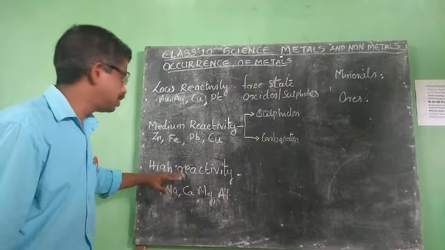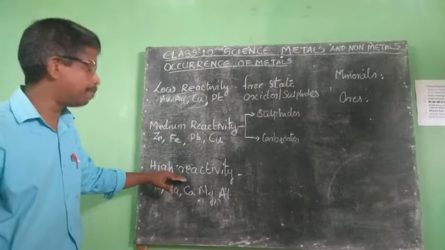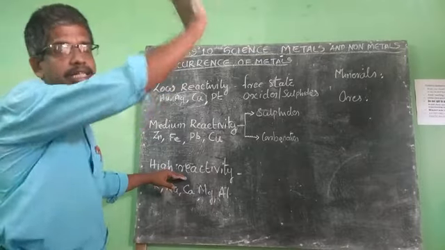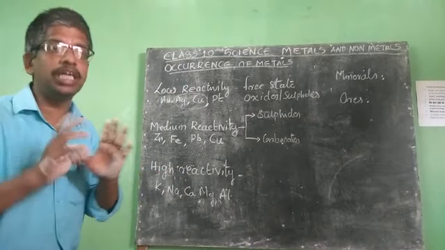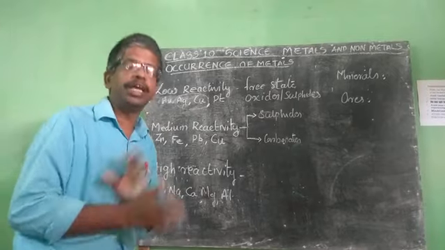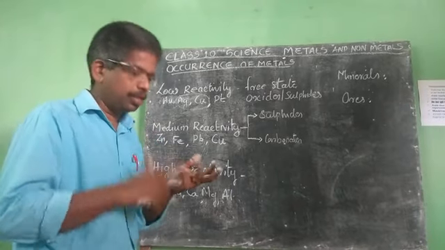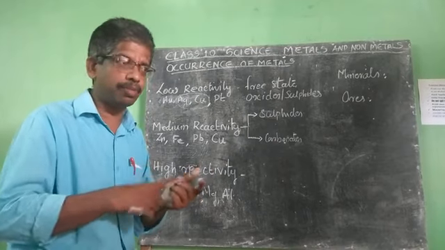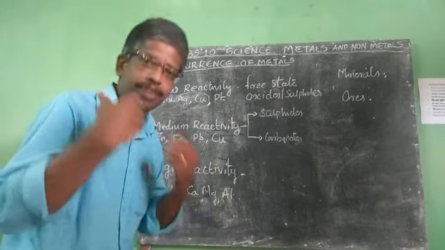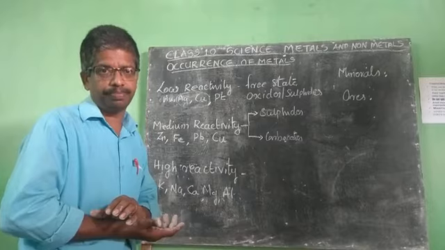And the high reactivity metals, the metals which are placed at the top, are found in the combined state, in different forms of their compounds. Some of them are found as chlorides, some as oxides, some as carbonates. Like that, in different forms, they are found.